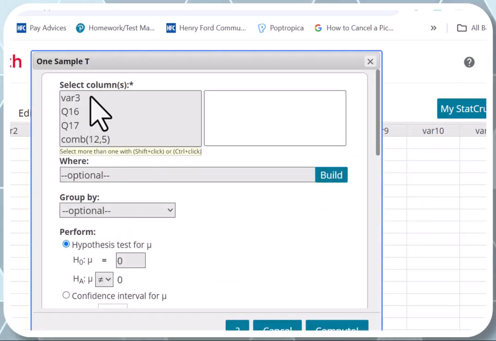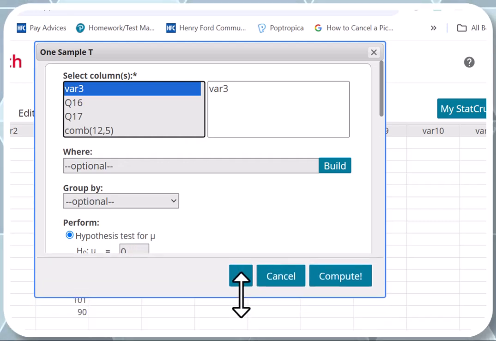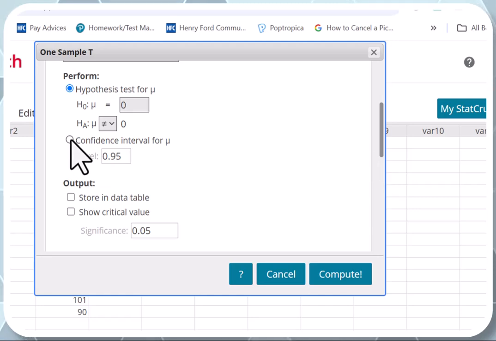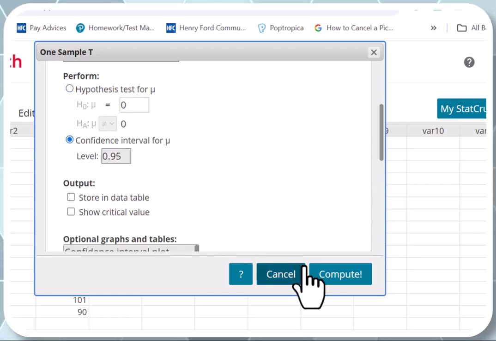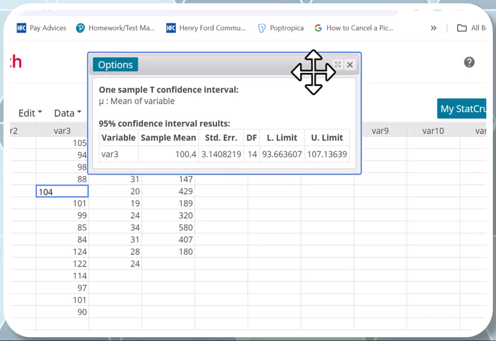I put my data in variable 3. Okay, and the confidence level is 95. Let's make sure that we have the confidence level right here. So we're going to select it. And that's it. Compute. So 93.66 and 107.13.